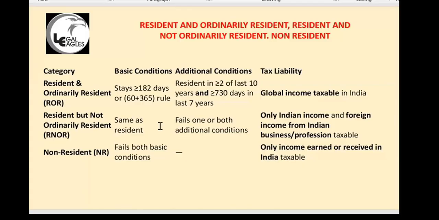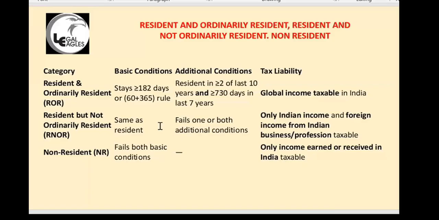There is another visa where you go for a short term, three months or six months. Indian companies will send you to the US for a temporary period, and for that period you get a salary in that country. That income is taxable if you are resident and ordinarily resident. But if you are resident but not ordinarily resident, the salary you earn there is not taxable. Only Indian income is taxable.